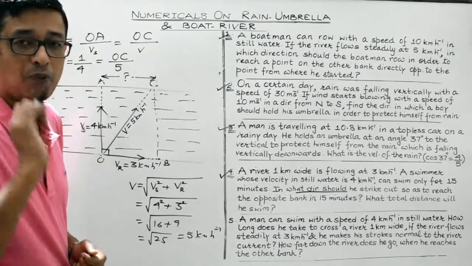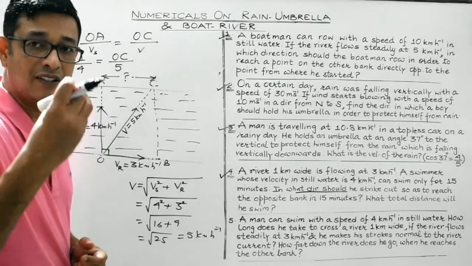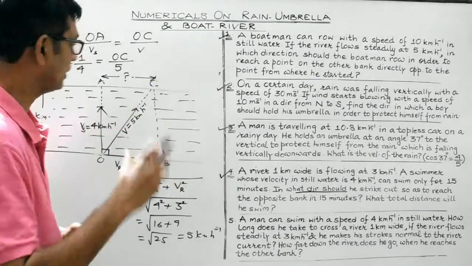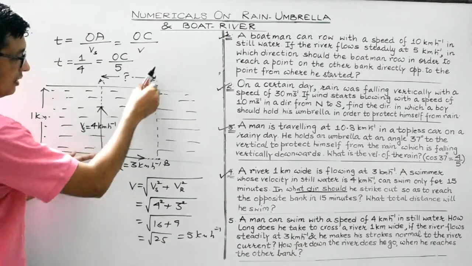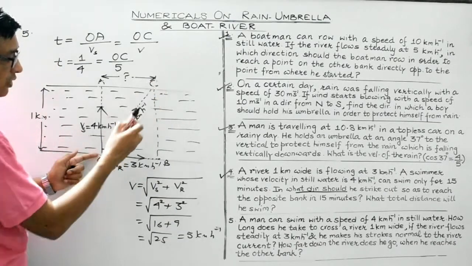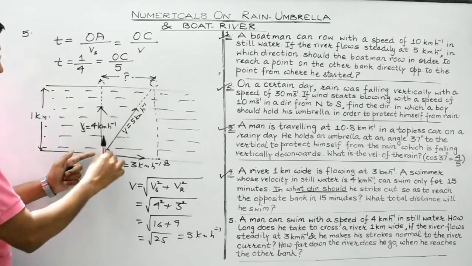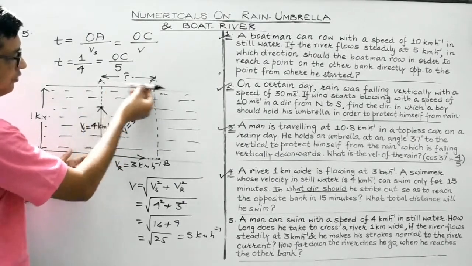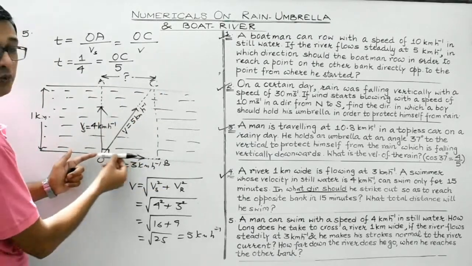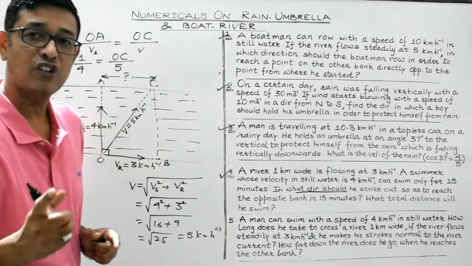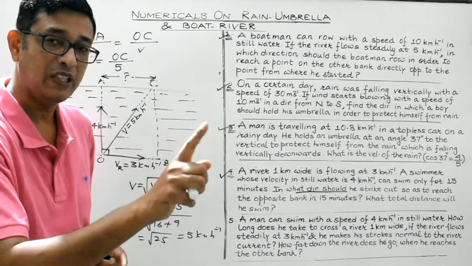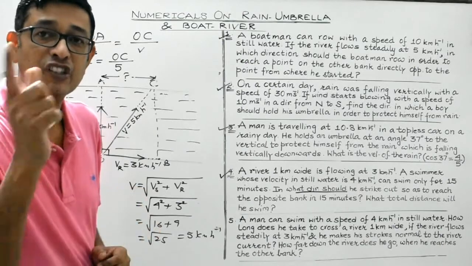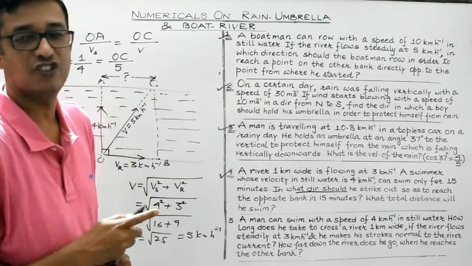And one more important point. Now that velocity is to be considered which is along the direction of the displacement. If you are considering OC, then distance OC is covered with velocity 5 km per hour. Distance OA is covered with velocity of 4 km per hour. Distance AC will be covered with velocity of 3 km per hour. So the direction of velocity and displacement must be the same. That velocity would be effective which is along the direction of the displacement under consideration.